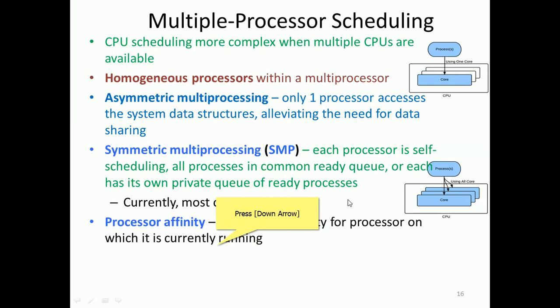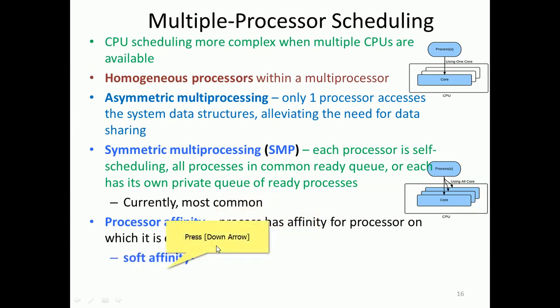That is why the process will be attached to a particular processor, some affinity will be there, right? It keeps continuing on the same processor for more time. That is affinity: a process has an affinity for the processor on which it is currently running.